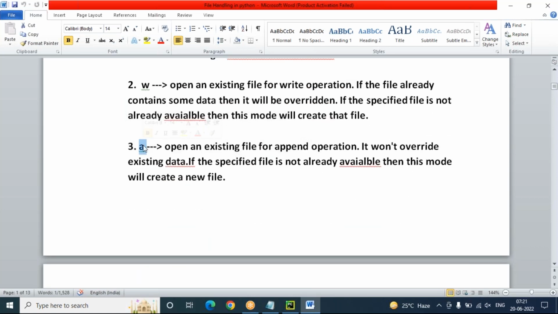A means append mode. So it opens an existing file for which operation? Append operation. Append means adding data to the file, and it won't override existing data. Override means replacement will not happen. However many times you execute, each time the new data will be added to the file. This means append. If the specified file is not already available, then this mode will create a new file only. Whatever file name we mentioned, if it is not available, this mode automatically creates a new file.